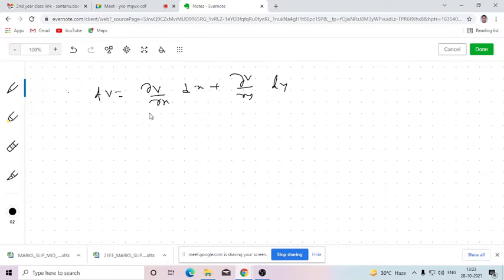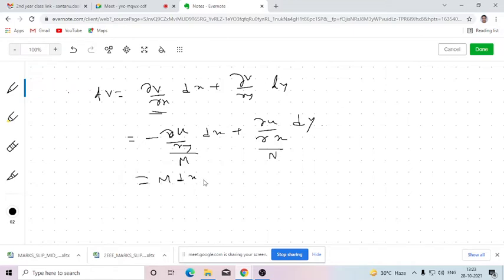But since this is not known to us, we'll replace it using u: minus del u del y dx plus del u del x dy. So this is our M, this is our N, in the form M dx plus N dy. What is M here? M is minus del u del y and N is del u del x.